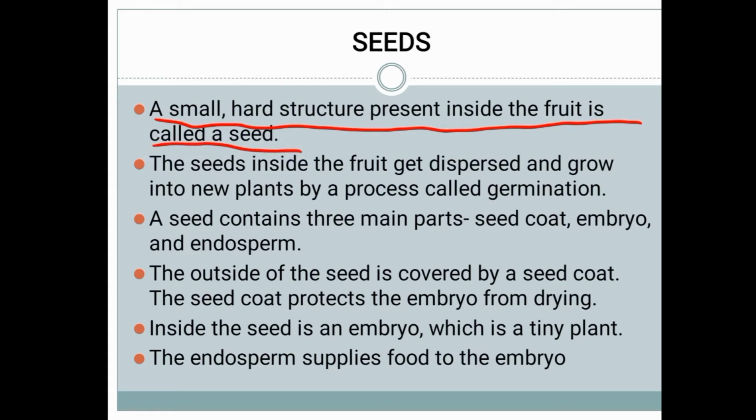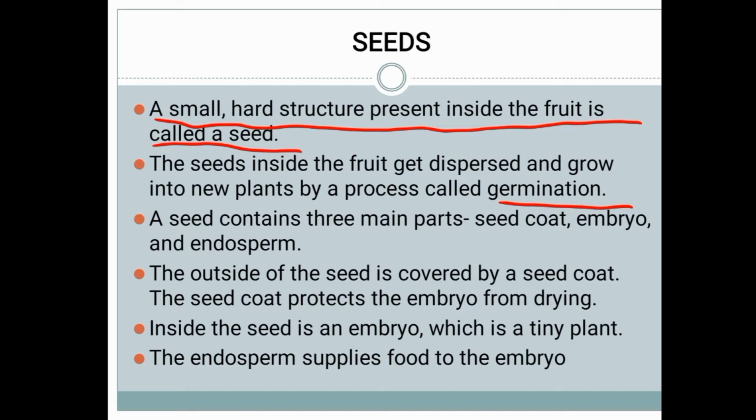The seeds inside the fruit get dispersed and grow into a new plant by a process called germination. After we eat the fruits, we will throw the seeds onto the ground, right? So this seed will fall on the ground, start to sprout and germinate. It will grow into a new plant. That process is called germination.